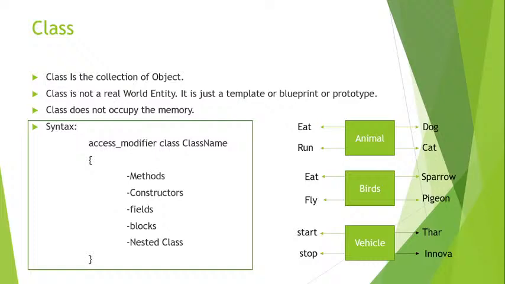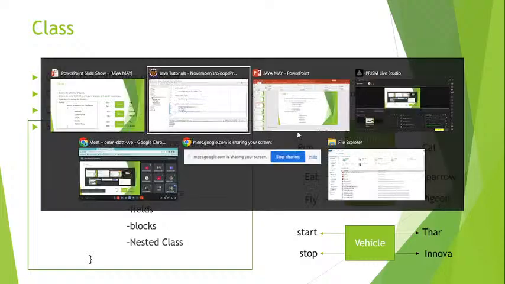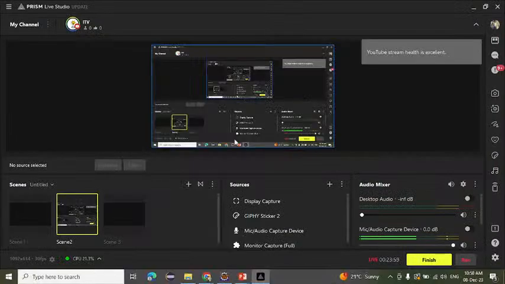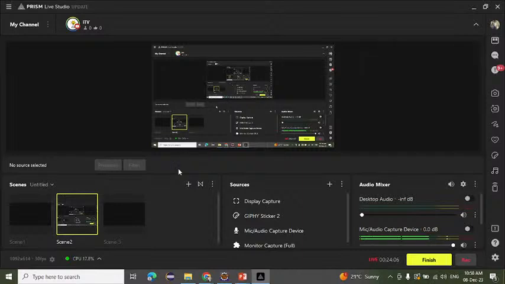Okay, so today's assignment is that you have to create a program on the animal and the class. You can take any example from this diagram, create a program and submit it on the group. If you have any doubt, please ping me or ping on the group. I will definitely help you. Do the assignment and submit on the group. Hari will also give one assignment that you also have to create and submit on the group.